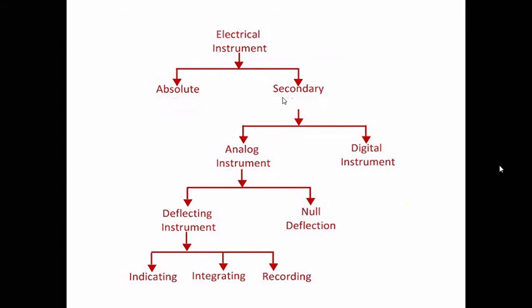Apparently you may feel that they operate on the same principle. For example, one deflecting type ammeter, the usual ammeter you use. So how do you measure the current? In the scale, it is written 0 ampere, 1 ampere, 2 ampere, 3 ampere, and the pointer, you just locate the position of the pointer and you can measure the current. But how do you know that when the current is 1 ampere, the pointer will just be stationary there? That requires the calibration.